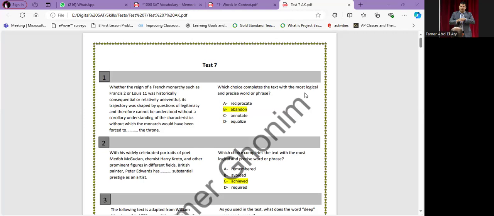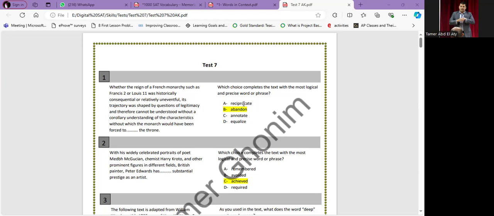So in the vocab question that will come in the beginning of the test, you have to take care of 2 points. We are using connotation first, just to give us the easy procedure to use the odd one out. You know that. So here I have to find the meaning of each word and its connotation. Is it positive or negative?